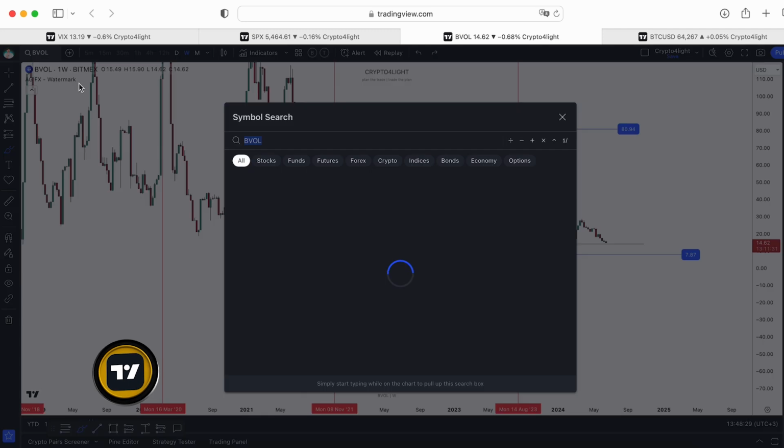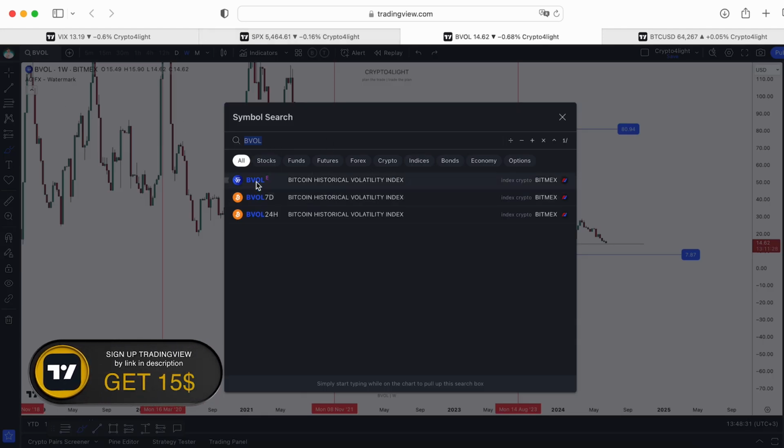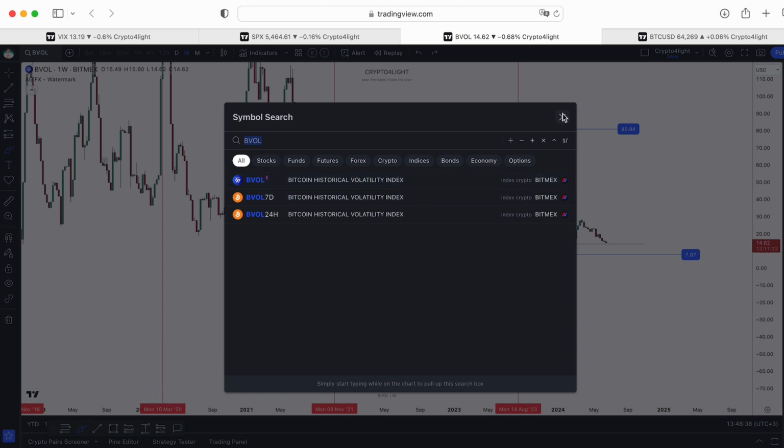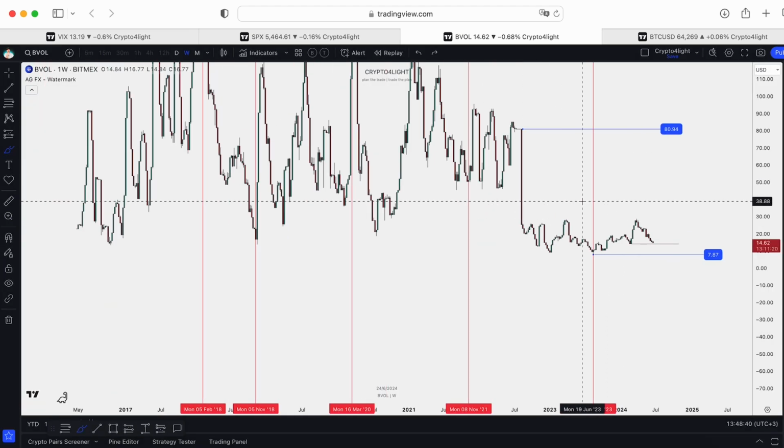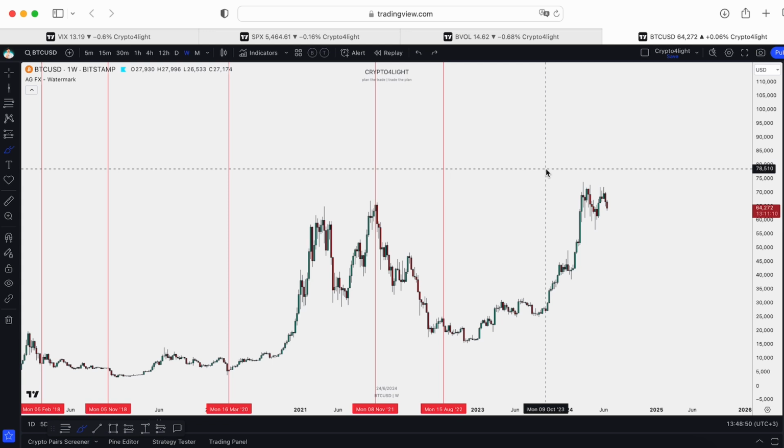So guys, I highly recommend you go into TradingView and find BVOL. You can use it for 7 days volatility, for 24 hour, for historical volatility index, and find maybe some new key levels. And it can help you determine the potential next price movement on Bitcoin or on the S&P 500.